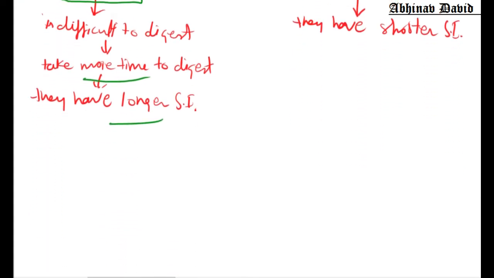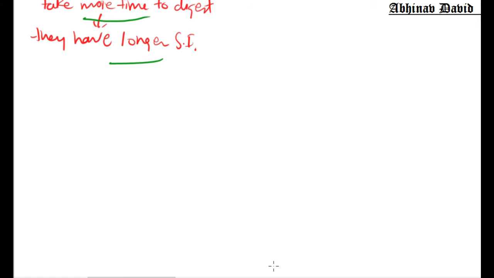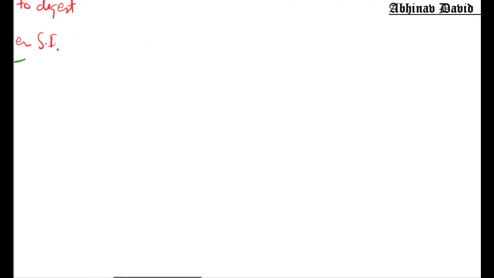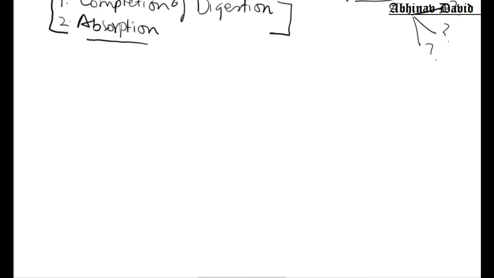Now let us try to understand one more thing here: what happens after the food is digested by the small intestine, the undigested food? What happens to that undigested food?